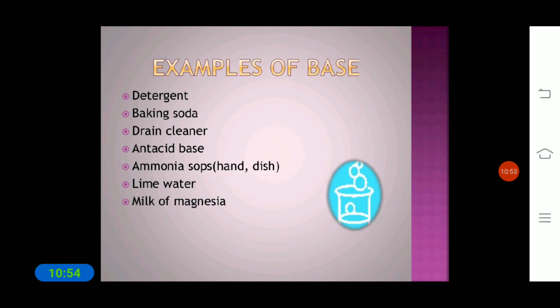So some examples of bases are detergent, baking soda, drain cleaner, antacid, ammonia, soaps, hand dish wash, and another one is lime water, and milk of magnesia. So these are some examples of bases.